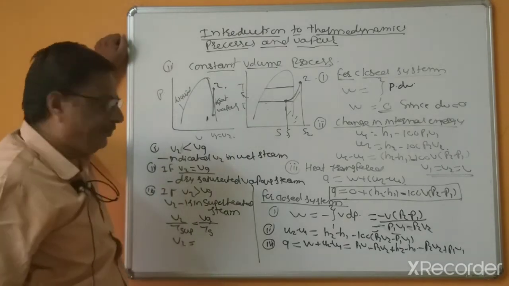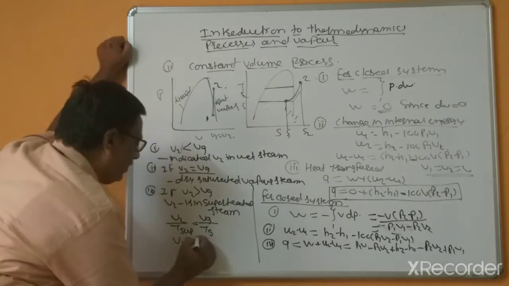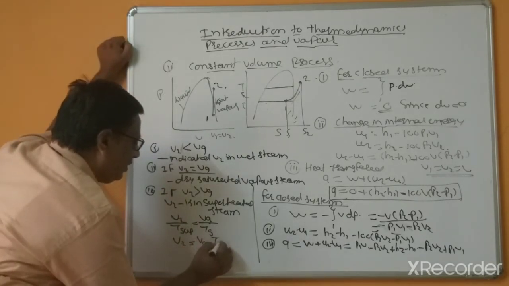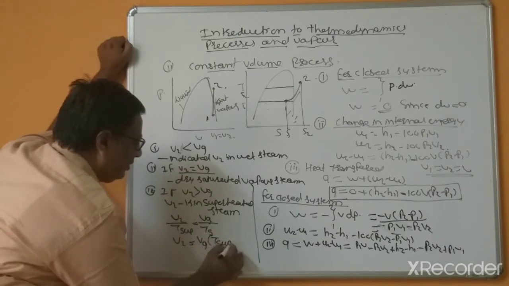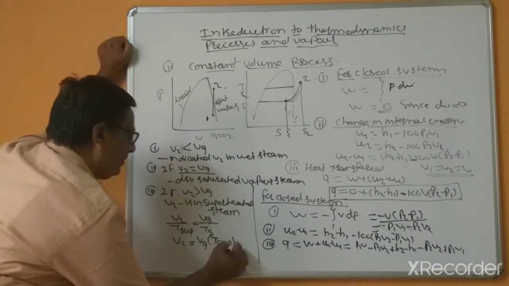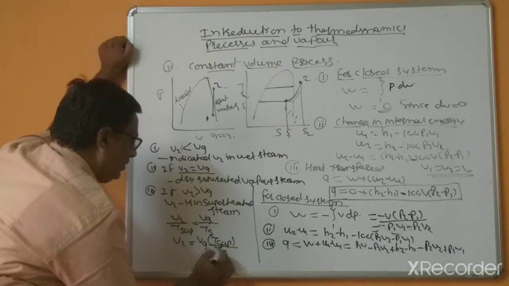So this is the volumes. By using this formula you can calculate Vg, T superheated divided by T saturated.